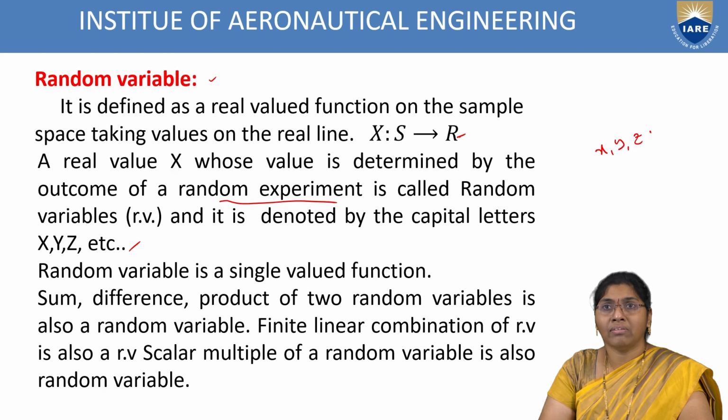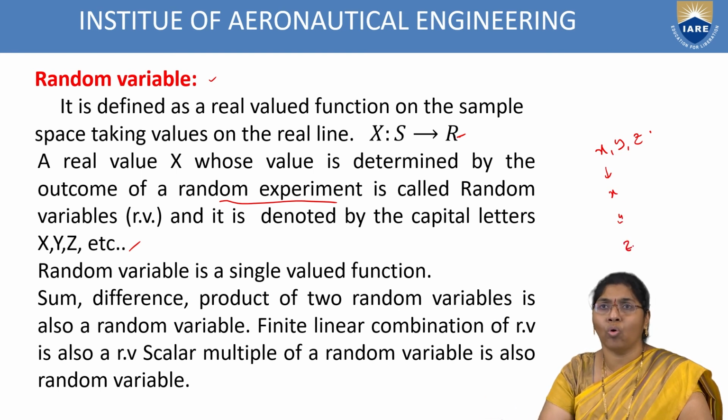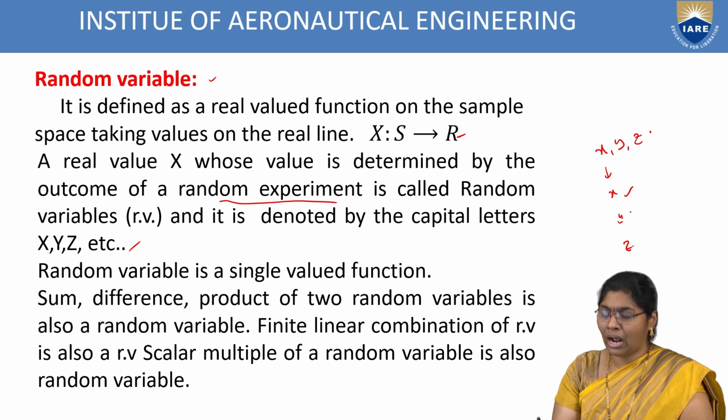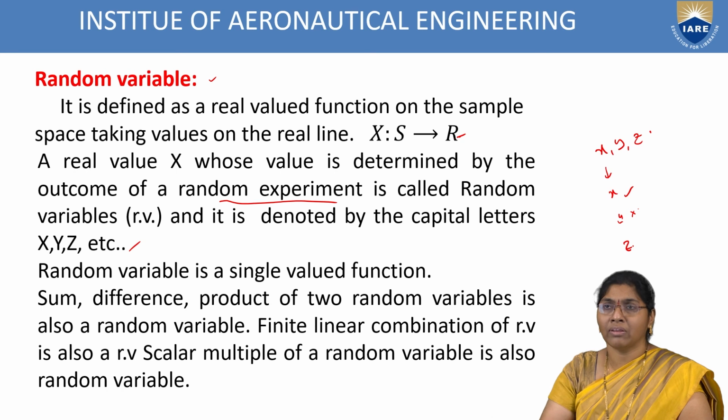A random variable is a single valued function. We are considering either X, or Y, or Z, any single variable only. Some properties: the product of two random variables is also a random variable. Sometimes we use the X variable multiplied with the Y variable, which is also a random variable, but it is finite. A finite linear combination of random variables is also a random variable. A scalar multiple of a random variable is also a random variable. Here the final value may be 2X or 2, 5, something like that.